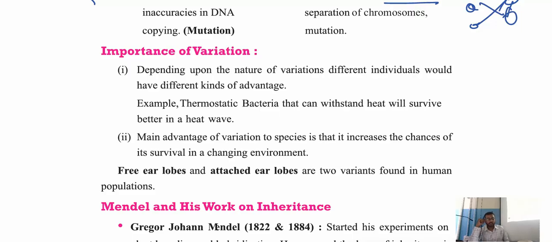Okay, thermostatic bacteria. There is a bacteria, son, that can withstand heat. No matter how much heat you give it, it survives; even at that temperature it stays alive. Understood? You got my point? So here they will survive better than in a heat wave. Similarly, the main advantage of variation to a species is that it increases the chances of its survival in a changing environment.